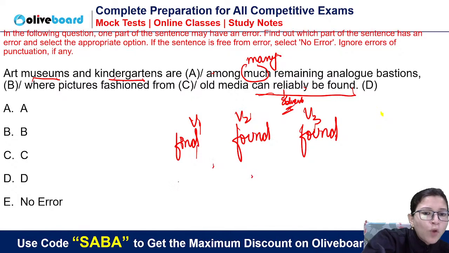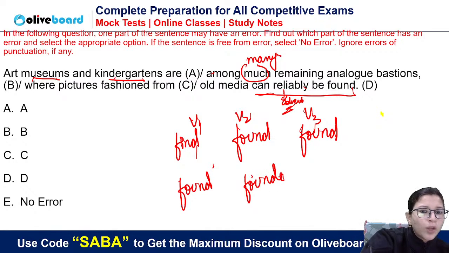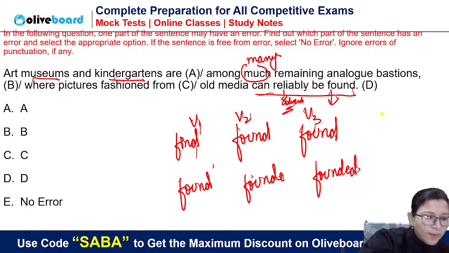Okay, and founded form also we have, that is found, founded, founded. But founded word we use for establishment. So we are not talking about establishment here. Old media can reliably be found. मतलब उसको देखा जा सकता है. Okay.